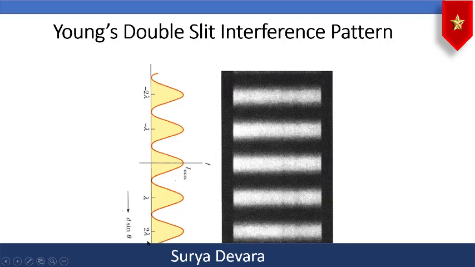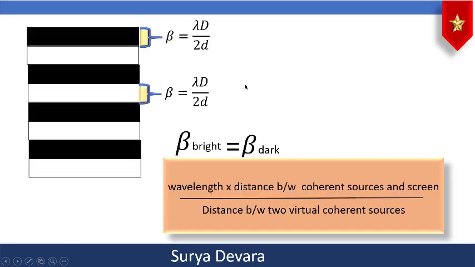And this is the pattern that we observe in Young's double slit experiment. This is called the bright band and this is called the dark band. So bright and dark bands alternately form, and this is called interference pattern. Now this particular distance or the length is called the fringe width, and it is denoted by the letter beta, and beta is equal to lambda capital D by small 2d.